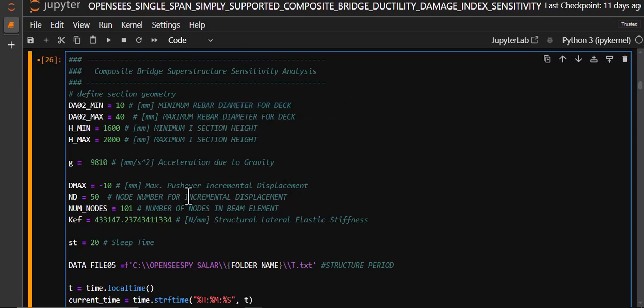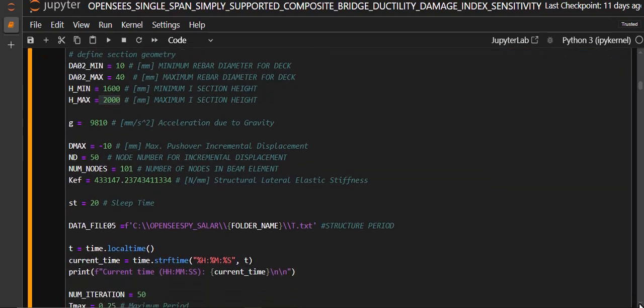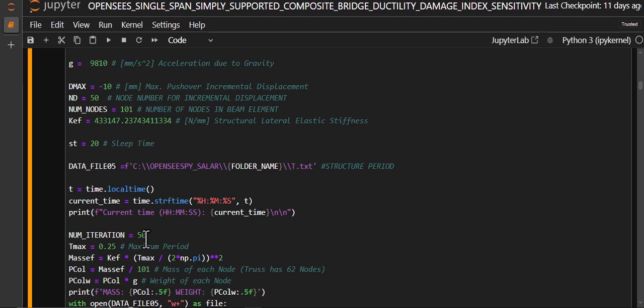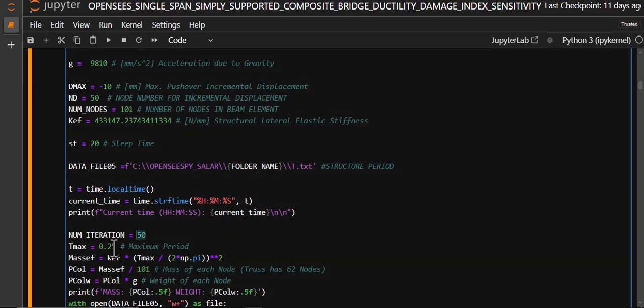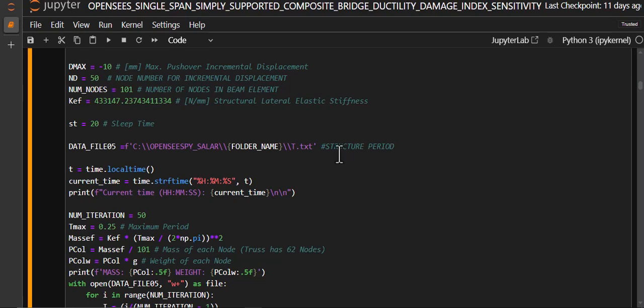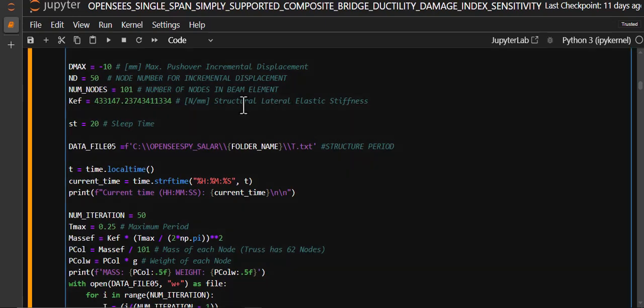And the minimum and maximum I section height is going to be defined in here, and then we're going to run it with 50 steps with the maximum period 0.25, and defining the elastic stiffness defined in here.